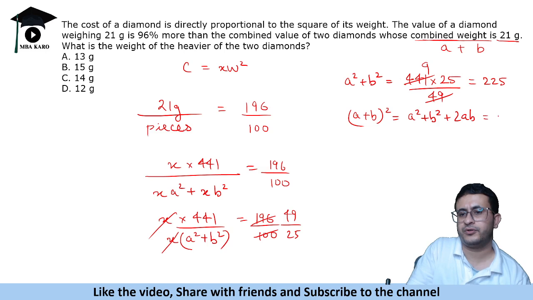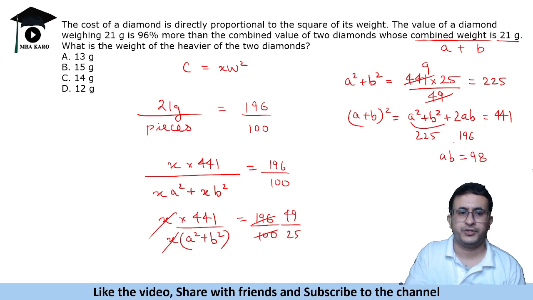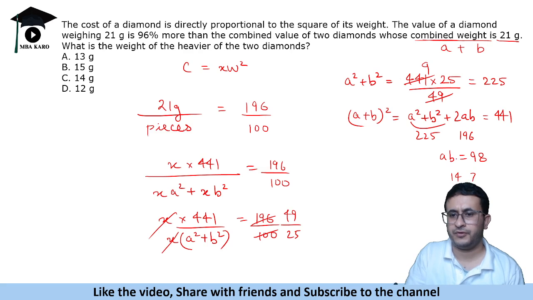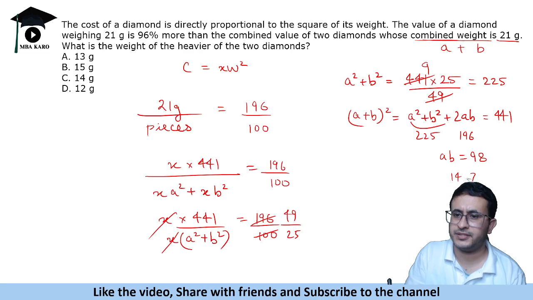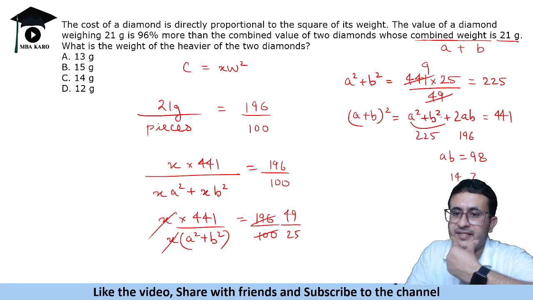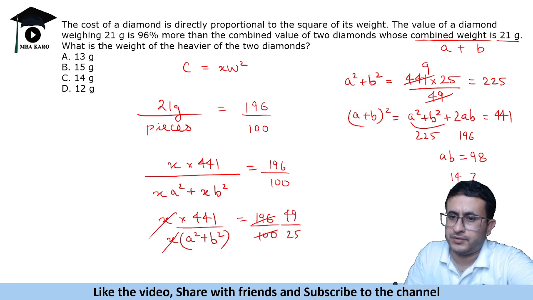Okay, so that is equal to 441. So this is 225 and 2ab will be 196, or ab is equal to 98. So we can say that 14 and 7. Okay, a plus b का whole square is a square plus b square plus 2ab.